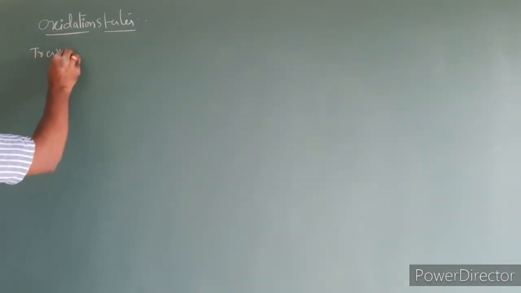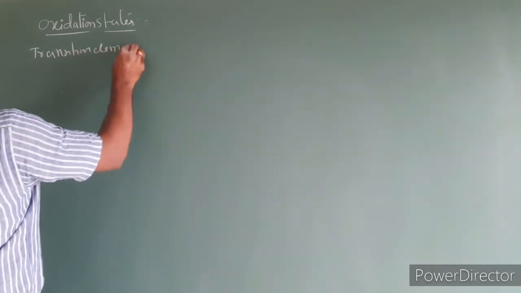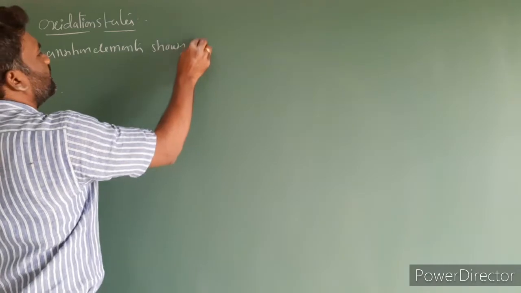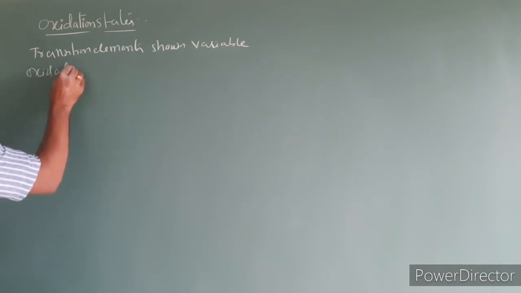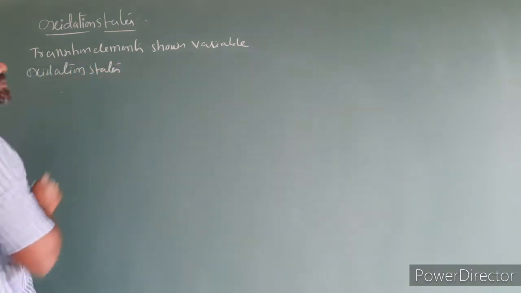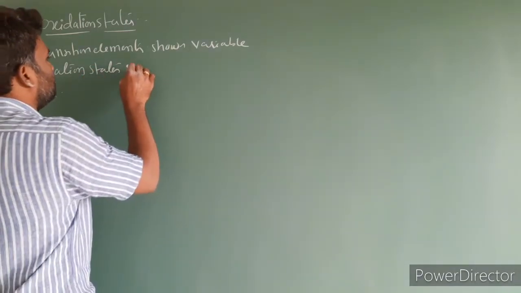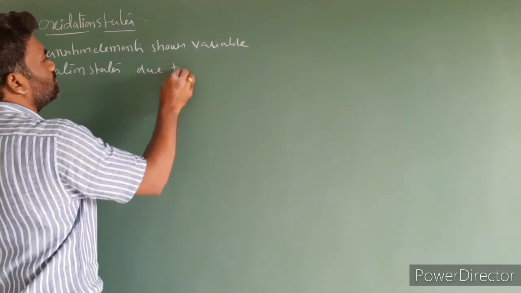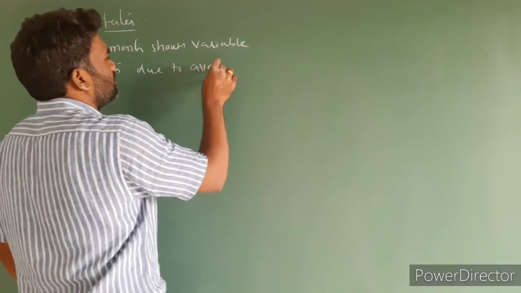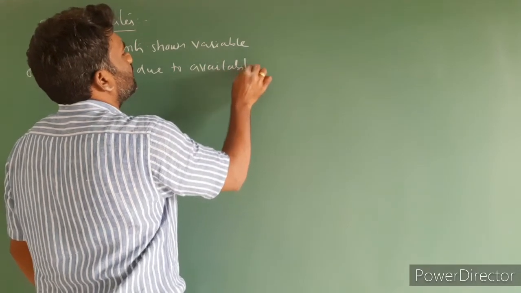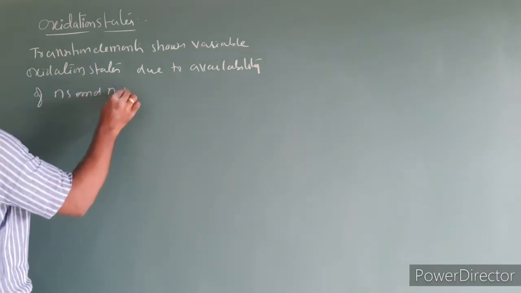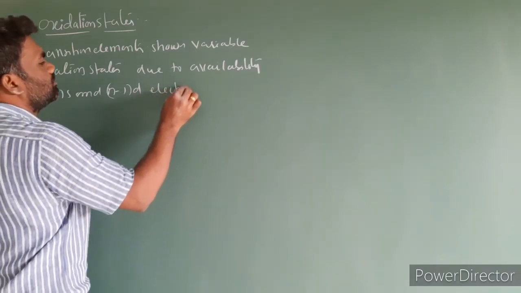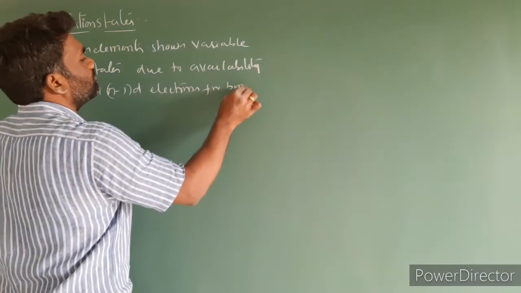So the transition elements show variable oxidation states due to availability of ns and (n-1)d electrons for bonding.